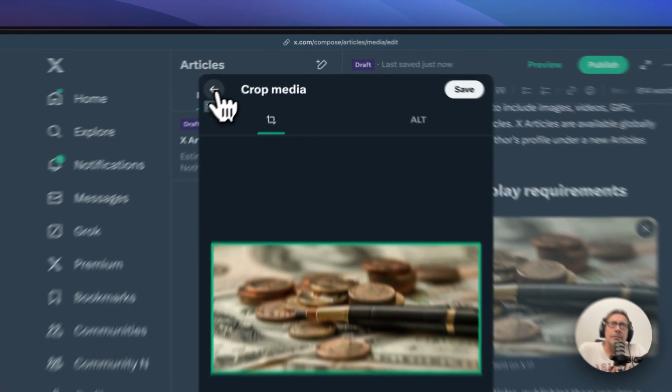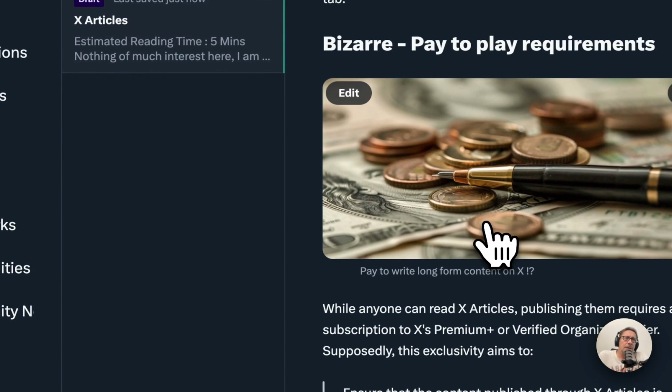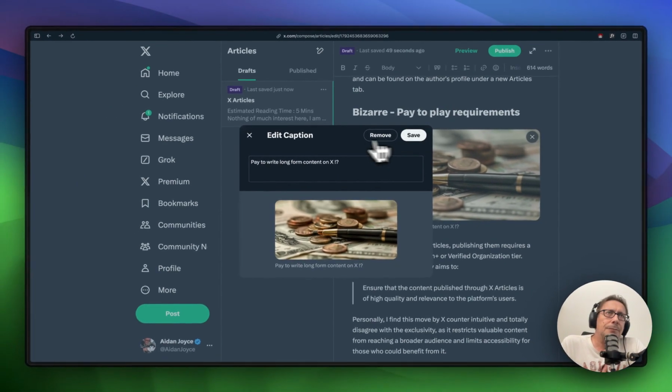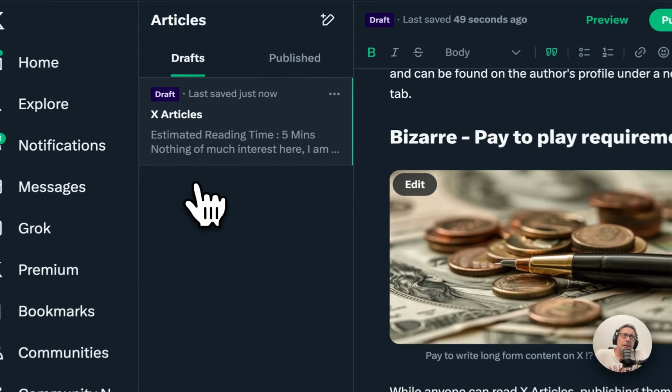Okay, so that's your basic image. You can put obviously a caption on your image or remove that caption. So these are some of the basic capabilities.